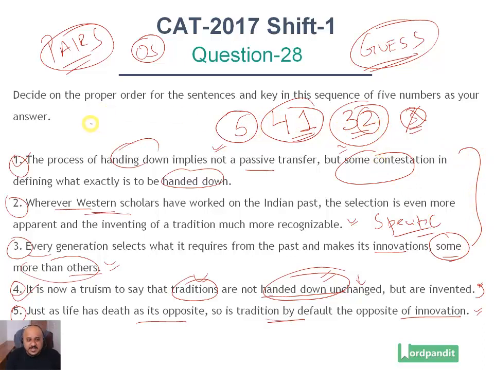Overall, if you have to rate the level of difficulty of this question, this is a tough question. It's a very tough question to solve without answer options. You can come up with multiple ways of ordering these sentences, and it is going to be tough to eliminate some of those. This is the best out of those ways, hence it's the correct answer, but it's a tough question. One which, while you're solving it in the exam, is going to pose a lot of challenge.